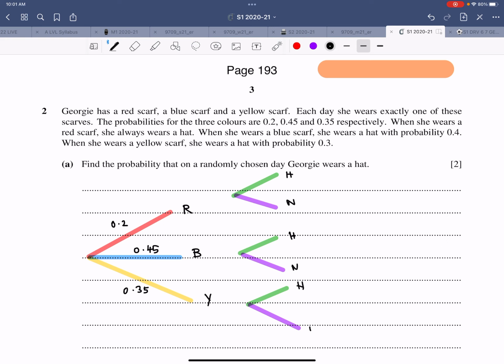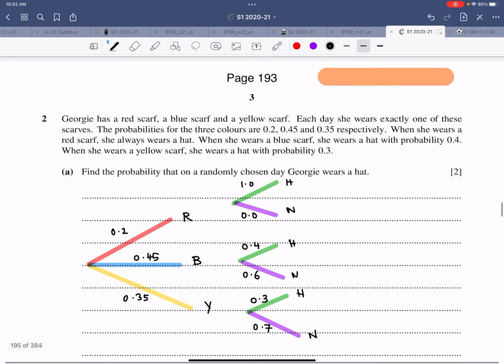When she wears red, she always wears a hat, so this is 1.0, this is 0.0. When she wears a blue scarf, she wears a hat with a probability of 0.4, and therefore 0.6 for no hat. When she wears a yellow scarf, she wears a hat with a probability of 0.3 and therefore this is 0.7.